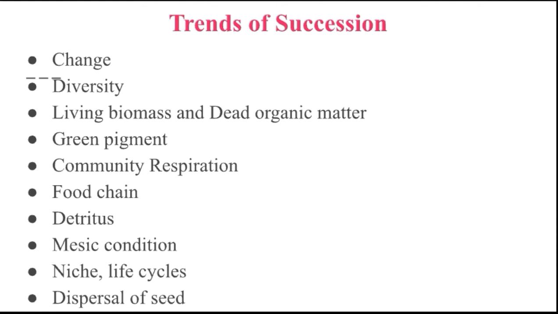Succession is a process. Why? Because the community or physiognomy keeps on becoming more and more complex. That's why succession proceeds.